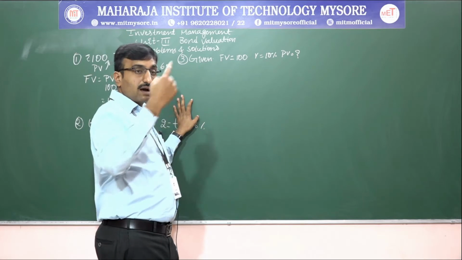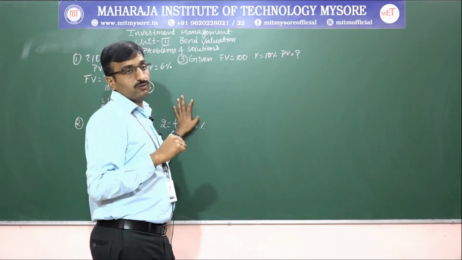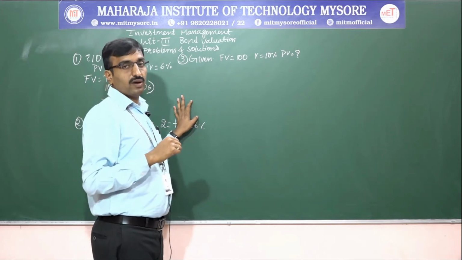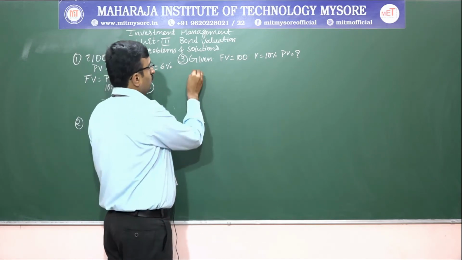So if they give the sum assured amount after the maturity period, we have to find out the beginning value. Then we have to apply the present value formula.